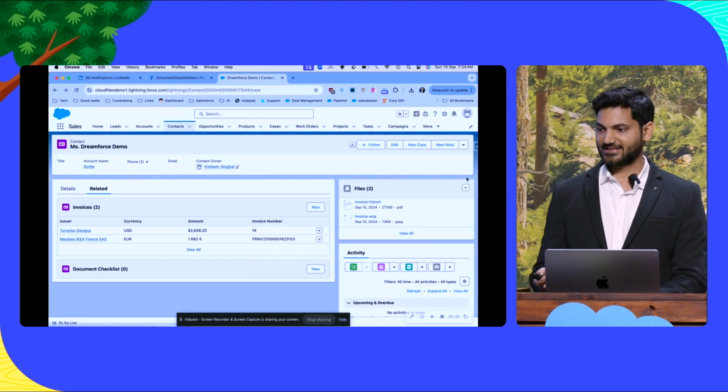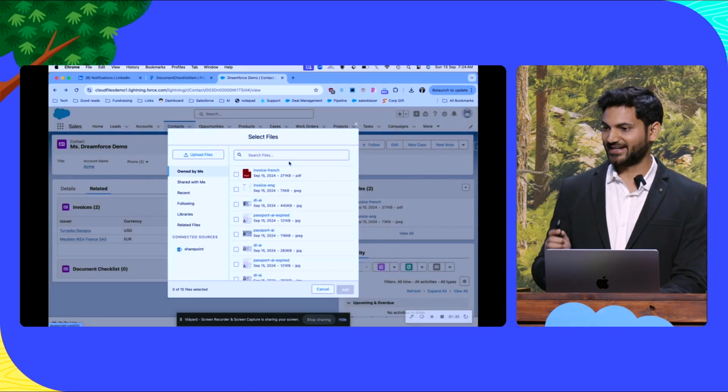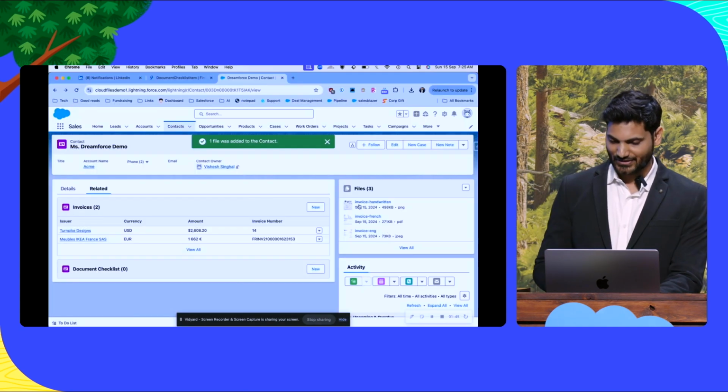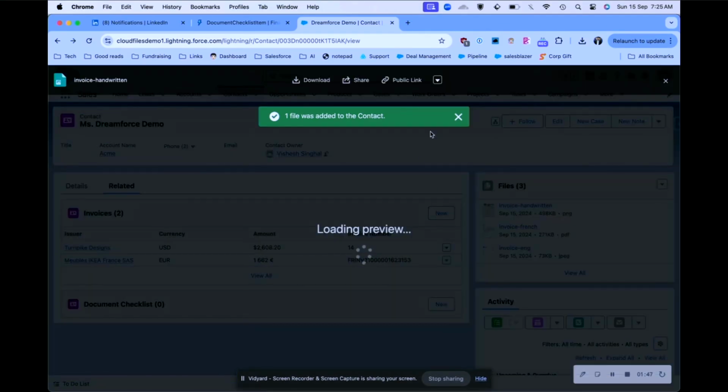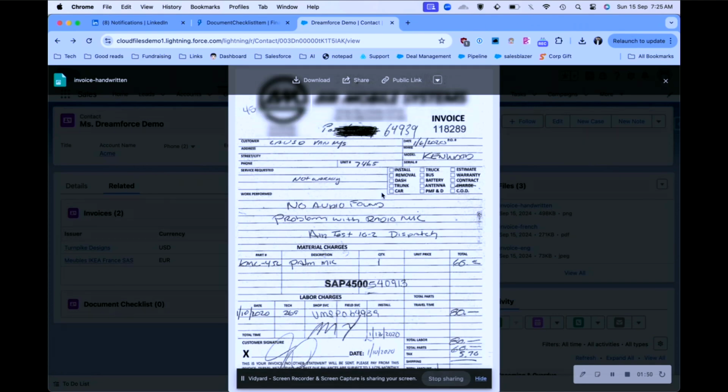Now I'm going to challenge it a bit more. We are going to put a handwritten invoice. Okay, so I'm going to show you the invoice first. It's not really a great image and not a very good handwriting as well. You see there is a due date, which is 6th of January here. And there is the amount of invoice. There are a couple of other dates as well, which are not related to invoice due date.